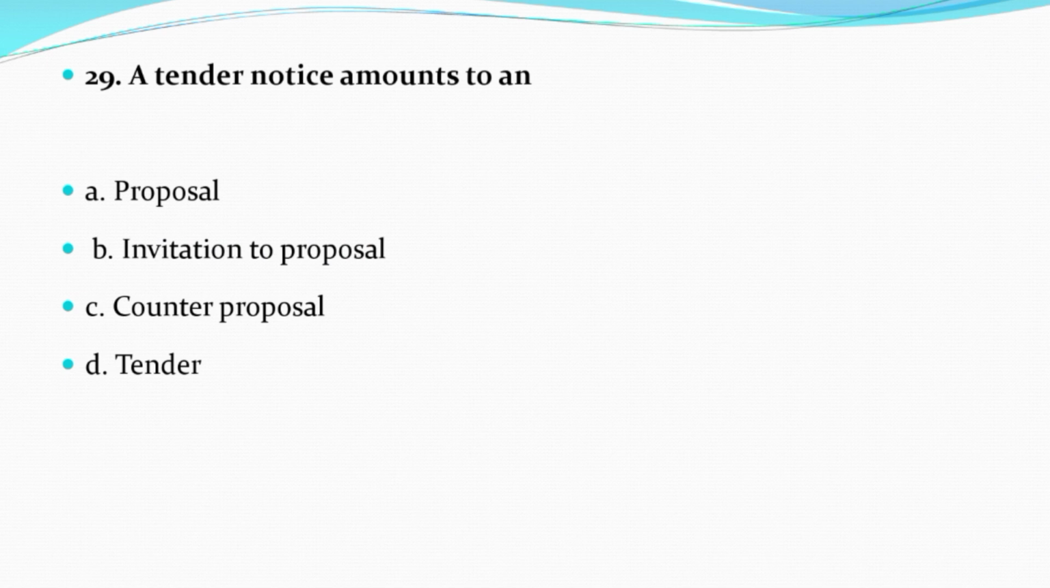Now question number 29. A tender notice amounts to an: Option A, proposal. Option B, invitation to proposal. Option C, counter proposal. And option D, tender. And the correct answer is option B, that is invitation to proposal.